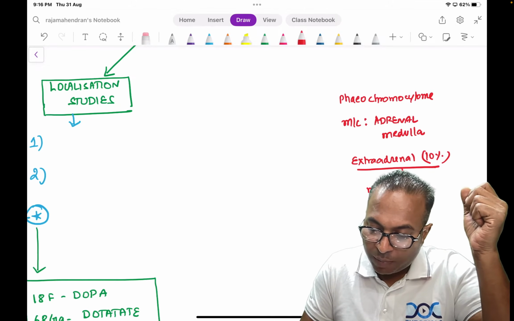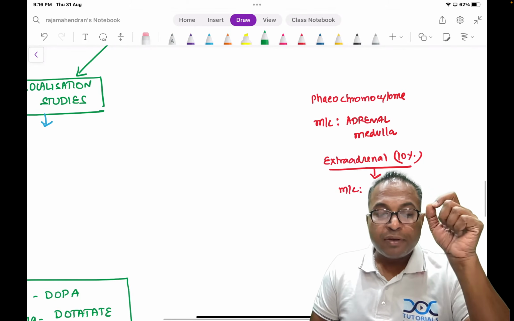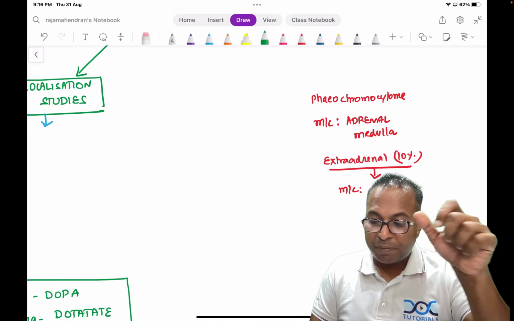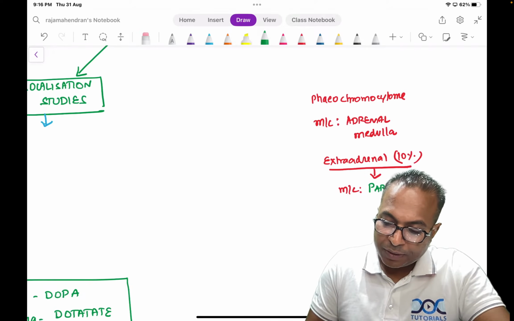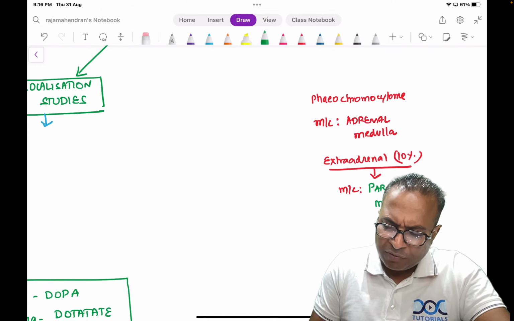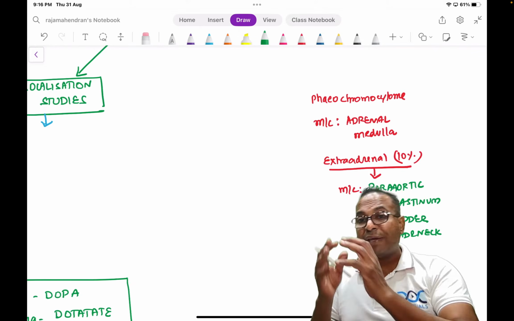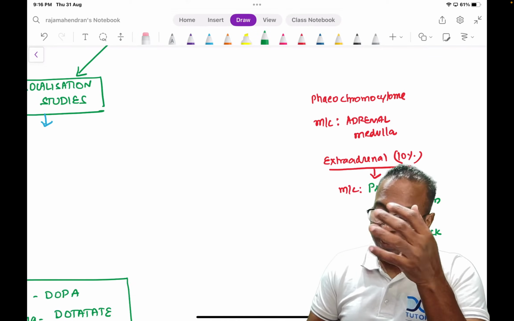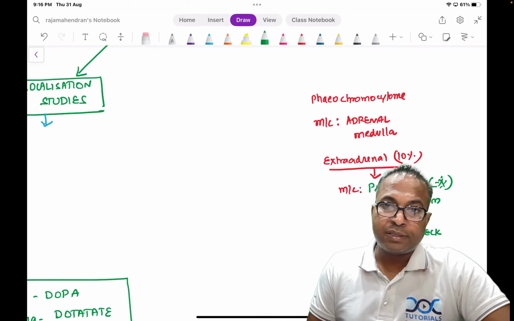What is the most common extraadrenal region? It will be arising from the sympathetic chain. Please understand, phaeochromocytoma will arise from the sympathetic chain. Therefore, most common extraadrenal is para-aortic. It can be in para-aortic, it can be in mediastinum, even in bladder, it can be in head and neck. Wherever you have sympathetic chain, phaeochromocytoma can be extraadrenal. 10% of the time it is extraadrenal, but in that, para-aortic is the most common.